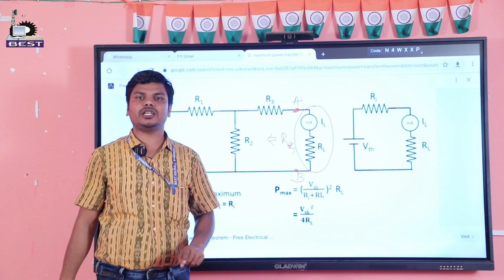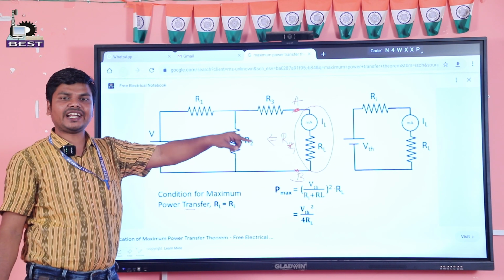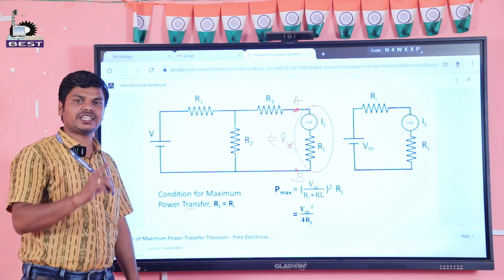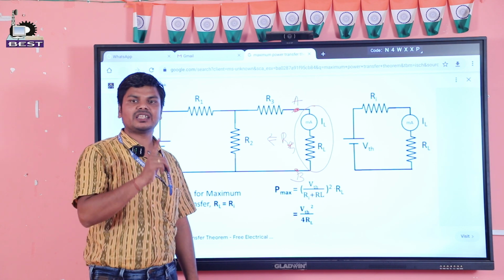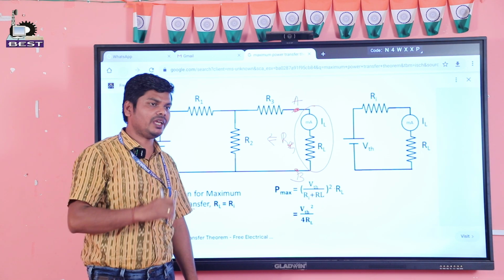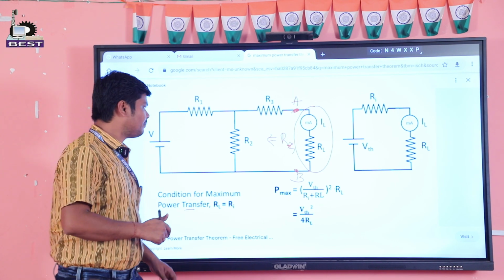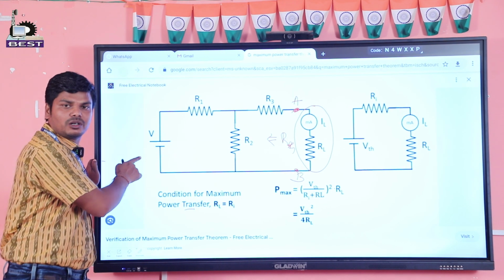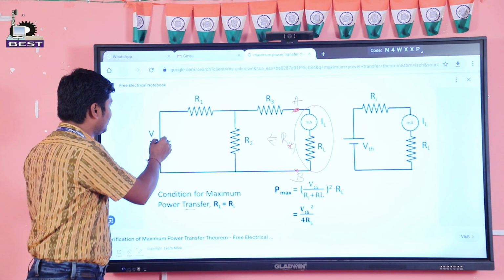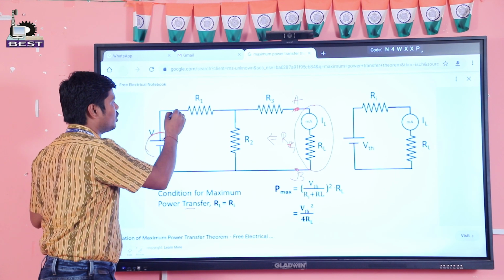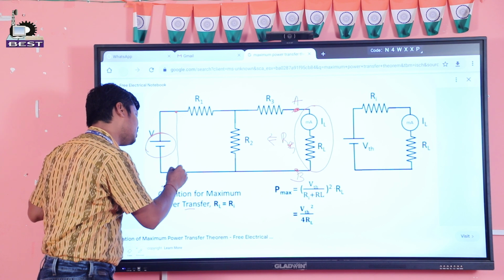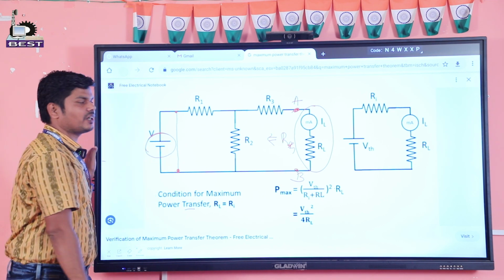And in this case, all the sources are set equal to 0. That means if a voltage source is there, then it should be short circuited. If it is a current source, then it should be open circuited. In this circuit only one voltage source is there. That's why this voltage source should be short circuited. That means we will short circuit between this point.